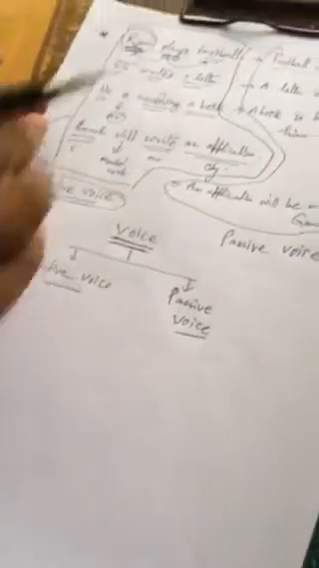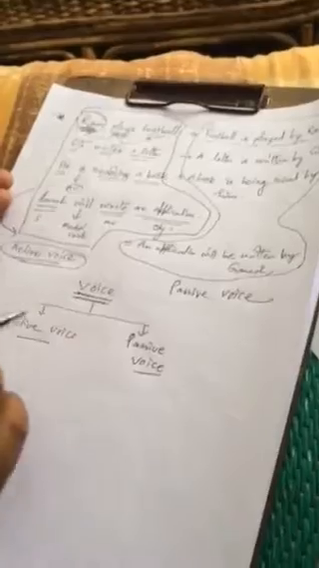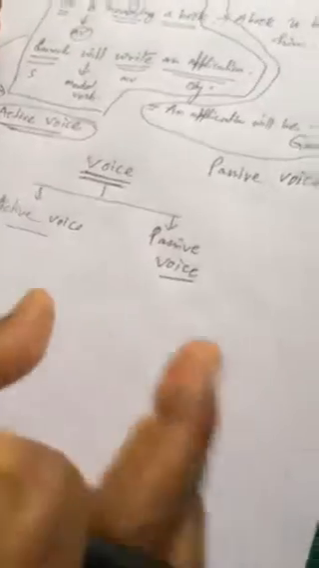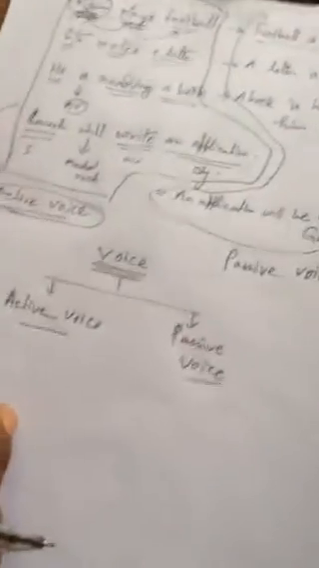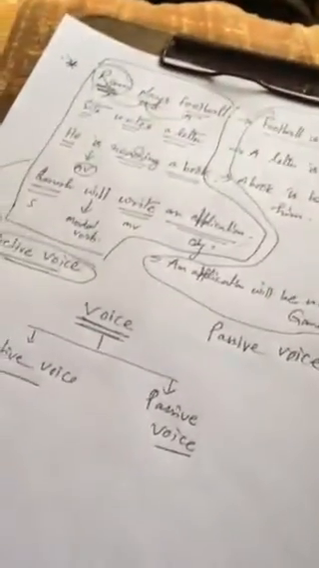Now what you have to learn in this chapter is how you can change a sentence in active voice into passive, or if you get any sentence in passive voice, how you can change that passive voice into active. That rule or that system we have to learn here. I will take the same example so that it will be very easy to understand.